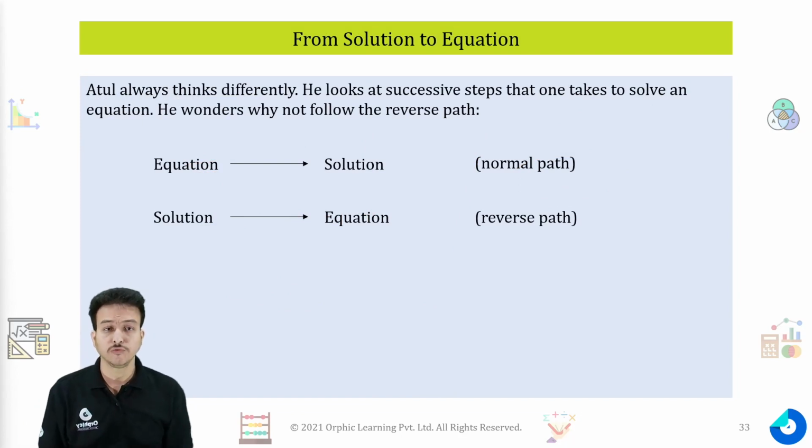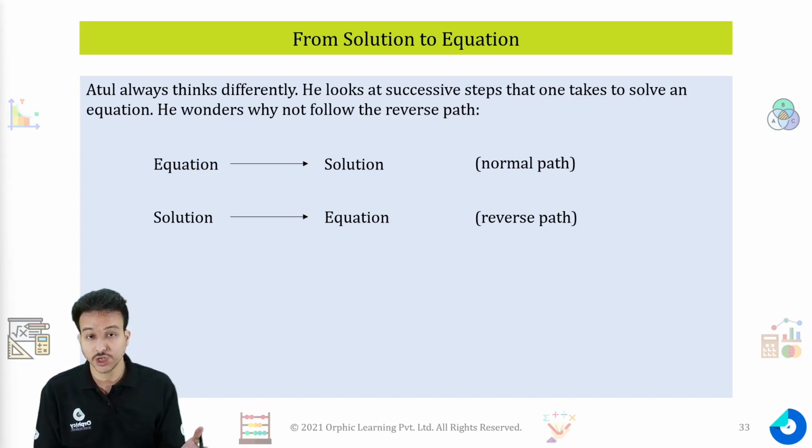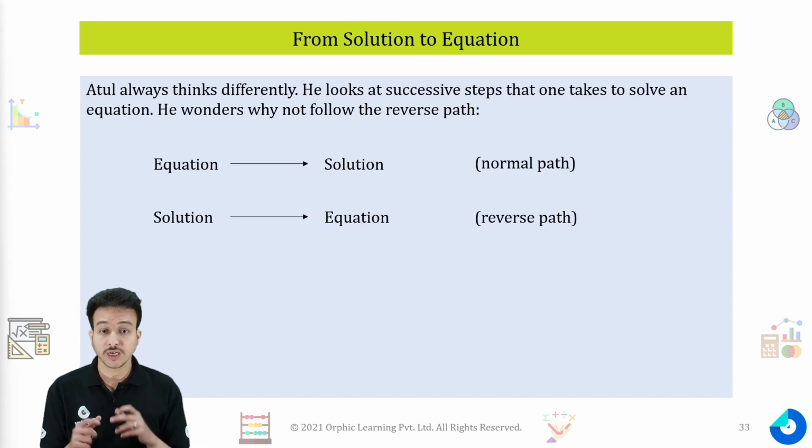Now try to make an equation from the solution. Atul is a very curious child. He thought, if we find a solution from an equation, why can't we do the reverse process, that is, try to make an equation using a solution. So there we do the opposite; the reverse path we need to follow.